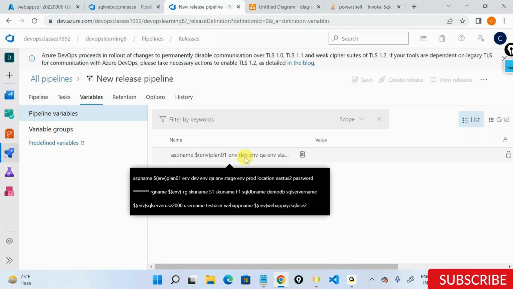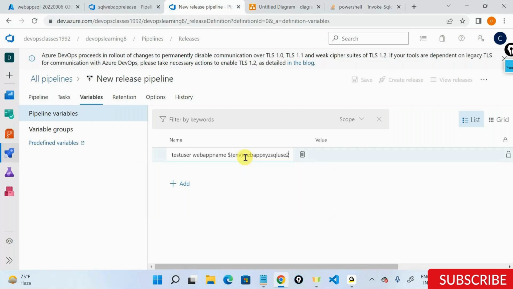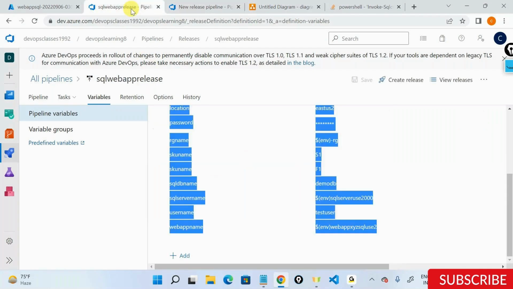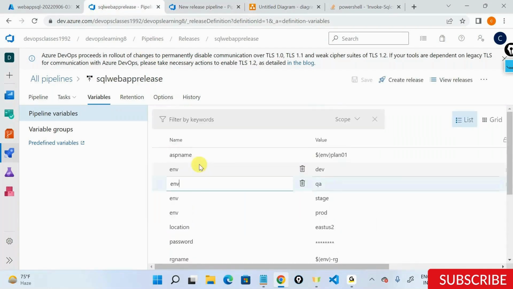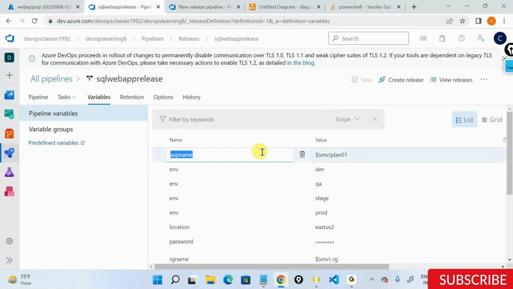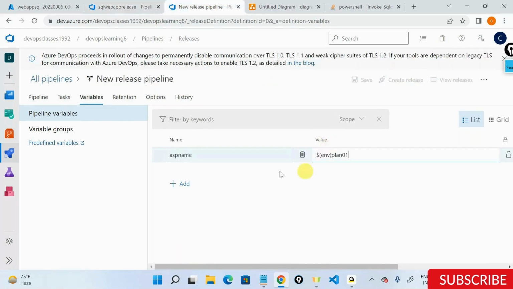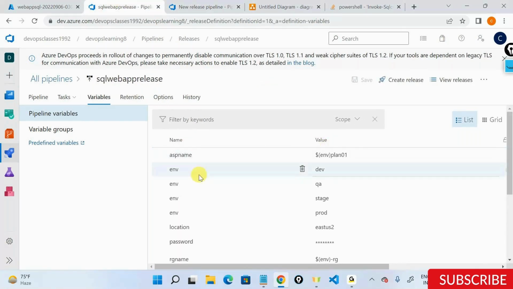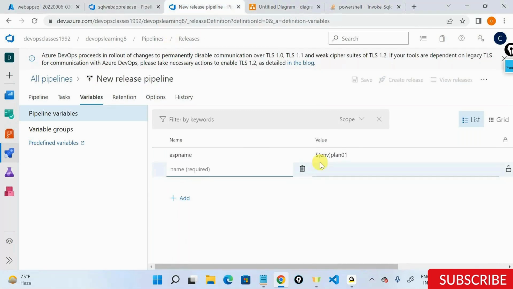Not really. It's not working out. Which means that if I want to replicate the same variables out here as well, I have to come here, copy this, paste this here. Come here, copy this, paste this here, and so on and so forth.